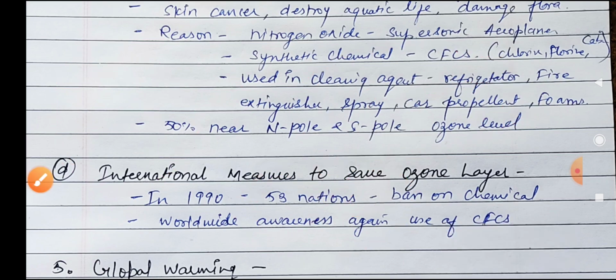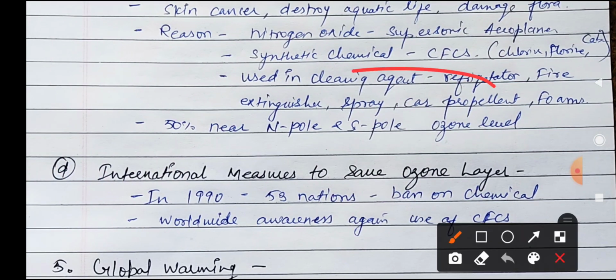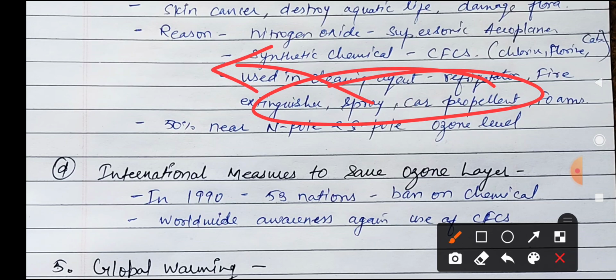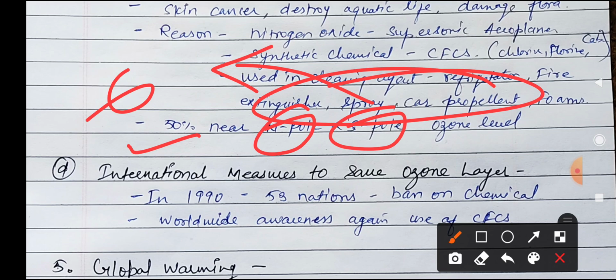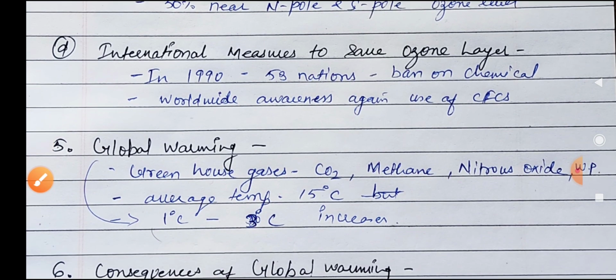When the single oxygen mixes with chlorine, these pollutants have a very bad impact, and that's why this also helps cause different diseases and different atmospheric conditions. That's why 50% near the north pole and south pole, the ozone level is decreasing, and 30% near the other parts. Okay, you have to remember this.